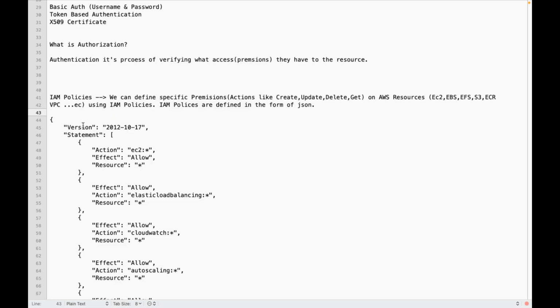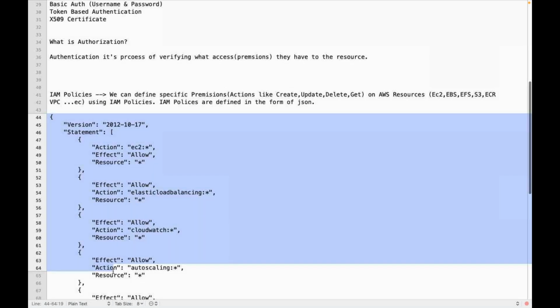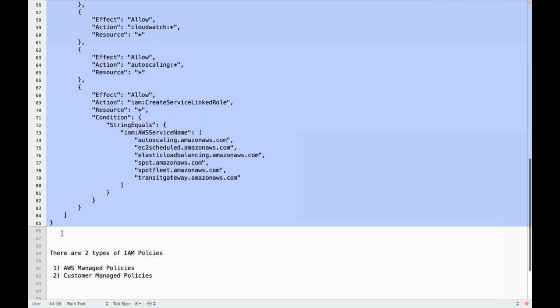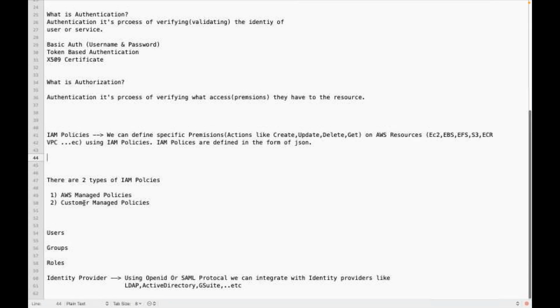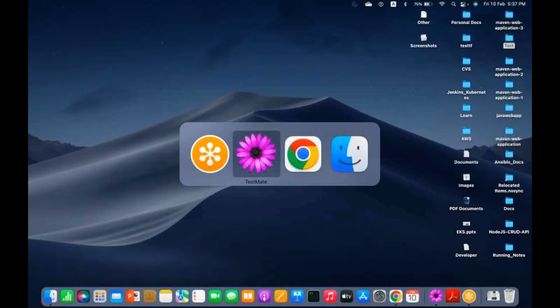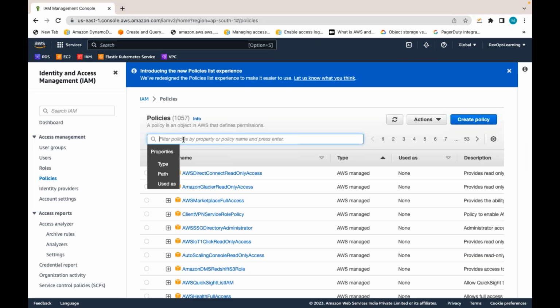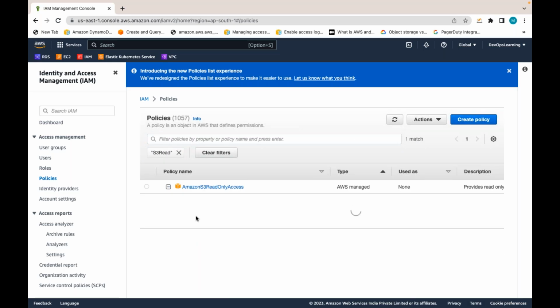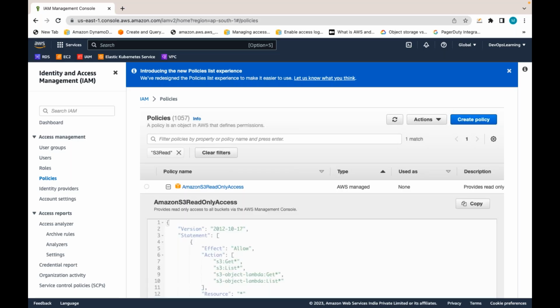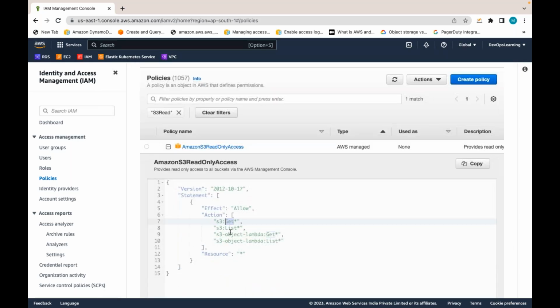IAM policies are in the form of JSON. There are two types of policies: customer managed policy and AWS managed policy. Similarly, you have S3 read only and S3 full access. If you see the permissions, S3 colon get, S3 colon list, like that.